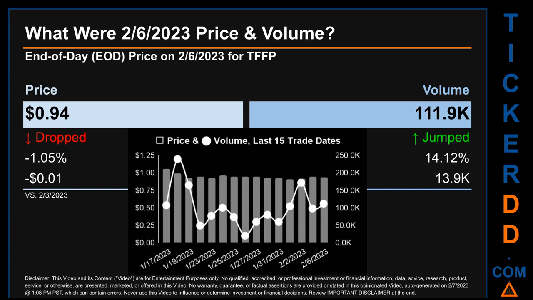Across a range of 15 cents, the max and minimum end-of-day price were respectively 1.06 and 0.91. Volume saw a range of 219.6 thousand, from a day low of 20.1 thousand to a day high of 239.7 thousand.